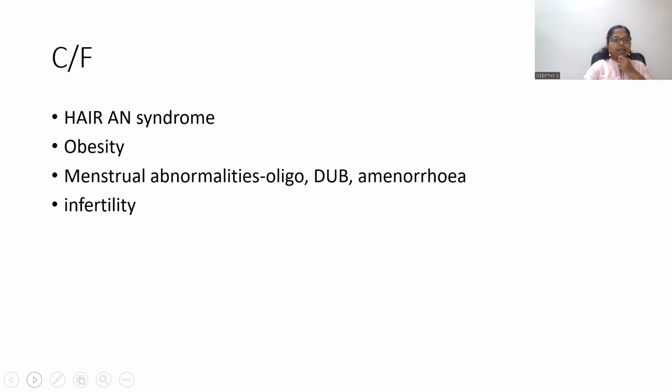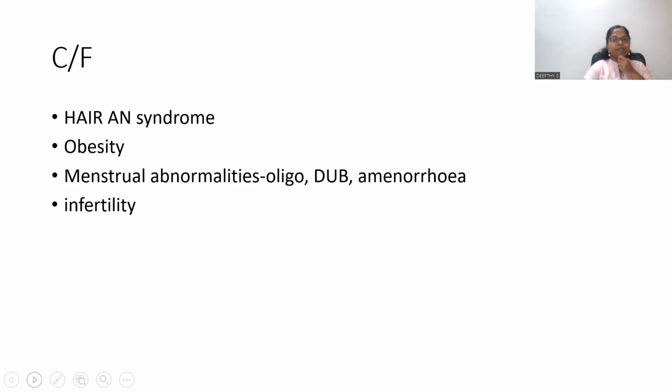Then cases are with menstrual abnormalities also. That means oligomenorrhea, dysfunctional uterine bleeding, or amenorrhea. The cycle interval may be increased to greater than 35 days, or dysfunctional uterine bleeding is present, or amenorrhea, mere absence of menstruation, is also there. Then patients complain of infertility. So these are the frequent symptoms seen in our OPD: obesity, menstrual abnormalities, or infertility.